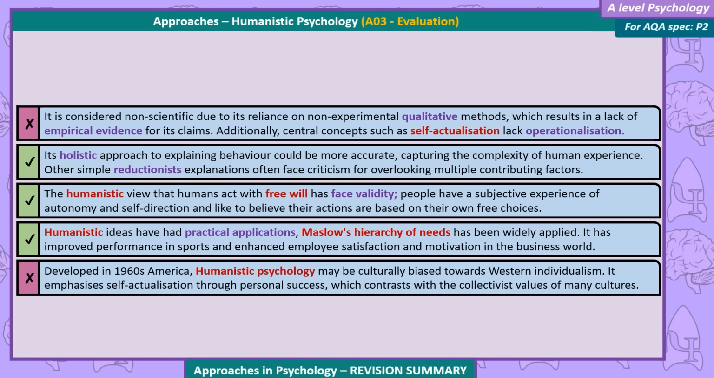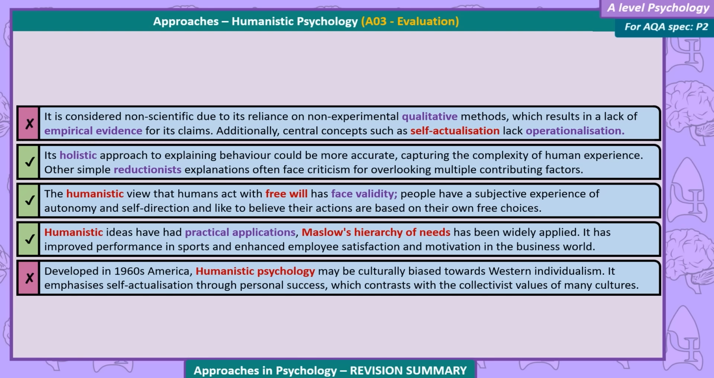Its holistic approach to explaining behaviour could be more accurate, capturing the complexity of human experience. Other, simple, reductionist explanations often face criticism for overlooking multiple contributing factors. The humanistic view that humans act with free will has face validity. People have a subjective experience of autonomy and self-direction, and like to believe their actions are based on their own free choices. Humanistic ideas have had practical applications.